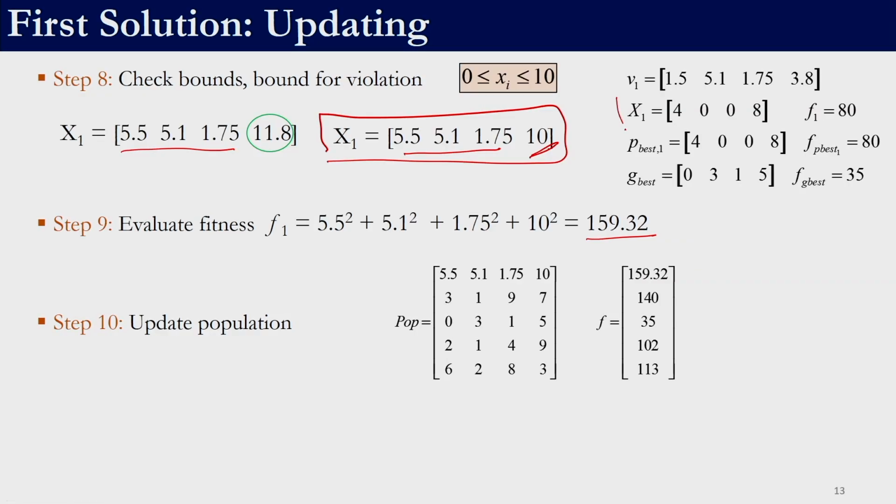So, the position is to be definitely updated, right. The solution which we used to generate has a fitness function of 80, whereas the new solution which we have got is 159.32. Remember, we are working with a minimization problem. Despite that fact, we will update the population, right. So, the population is to be updated.